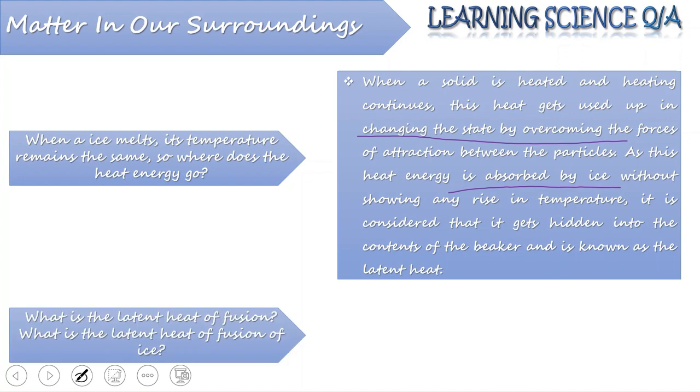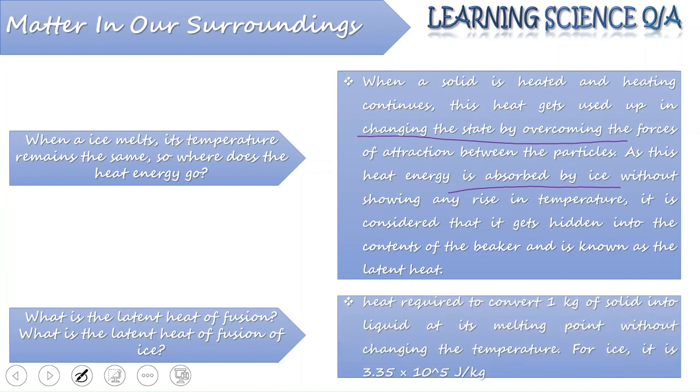So, what is the latent heat of fusion? Always remember, when a solid is converting into liquid, the process is fusion. And what is the latent heat of fusion of ice? The latent heat of fusion is the heat which is required to convert 1 kg of solid into liquid at its melting point without changing its temperature. For ice, it is 3.35 into 10 raised to power 5 joule per kg.